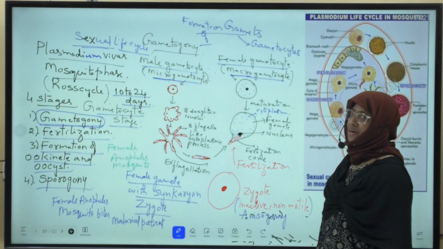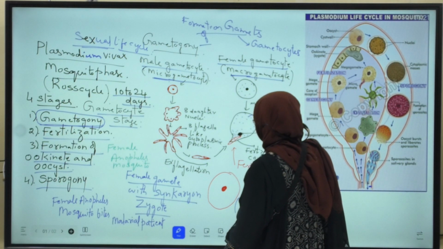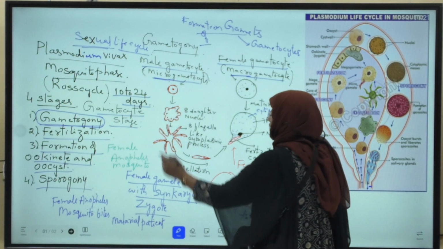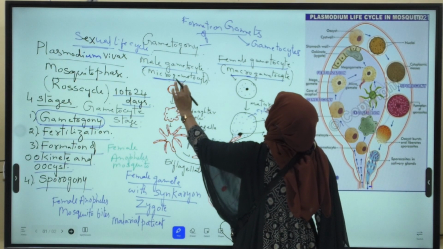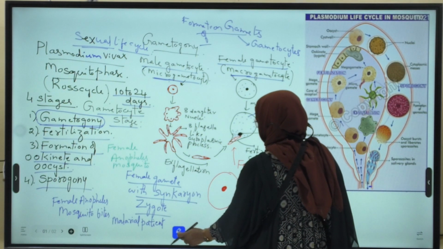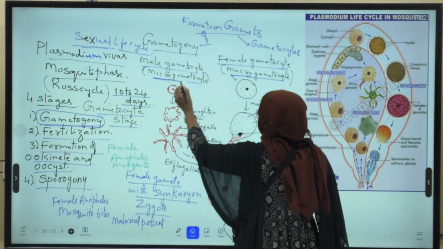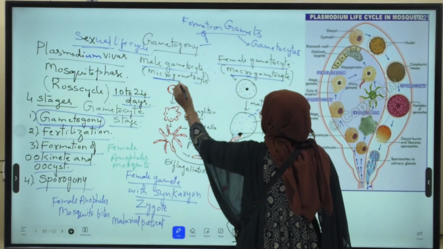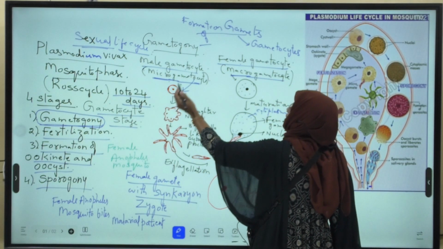First, we will discuss the formation of male gametes from the male gametocyte. This is the male gametocyte, which is small in size.